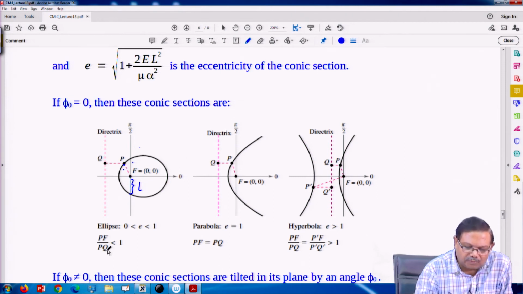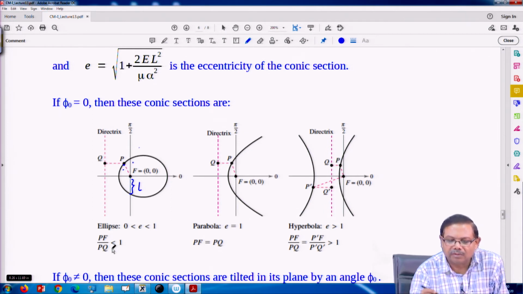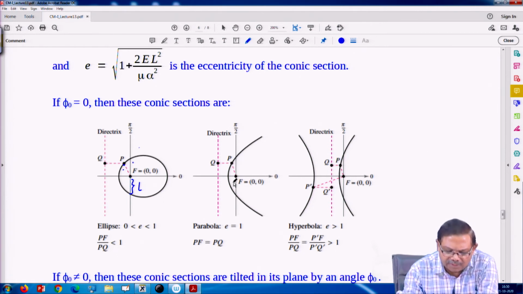So, PF upon PQ, that is the ratio. So, if particle is moving on an ellipse, then this ratio would be actually less than 1, but it would be positive. There is no meaning of anything negative, it is a ratio. Okay. So, that is less than 1. If it is a parabola, in that case eccentricity is 1.